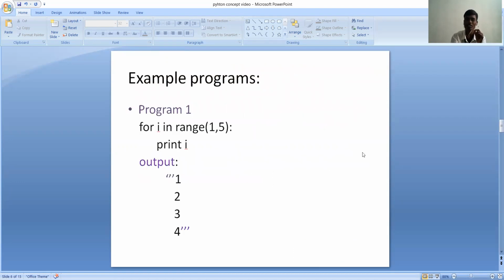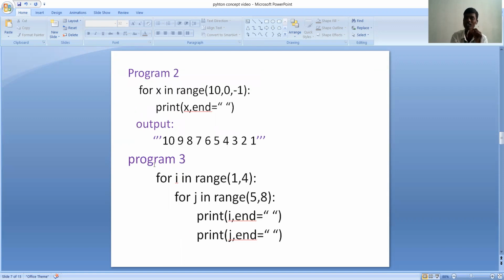Example program one: for i in range(1, 5): print(i). We get the output 1, 2, 3, 4. How? We are assigning a variable i to the for loop. After assigning, we are giving the range of numbers to i. Range 1, 5 means 1, 2, 3, 4. The interpreter first executes the variable i in the range of 1, 5, and next it will print the numbers present in i. As we gave the start and stop values 1, 5, we get the values 1, 2, 3, 4.